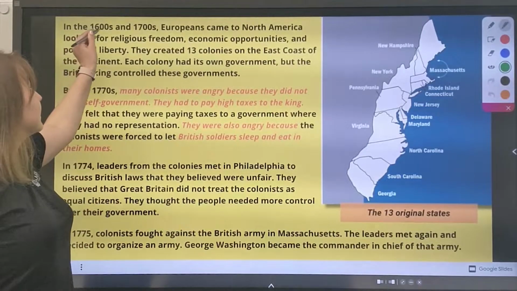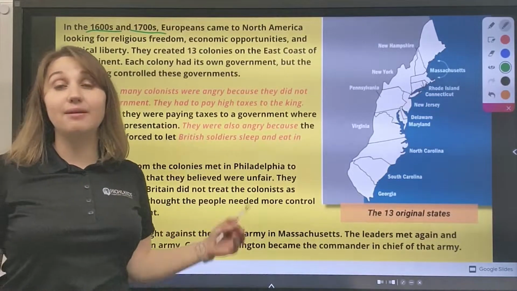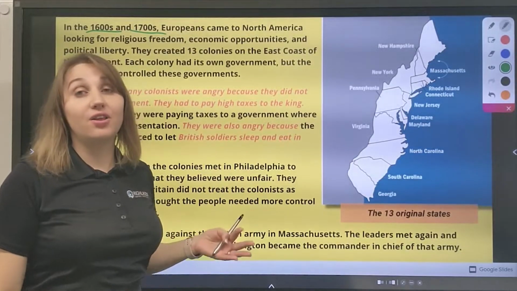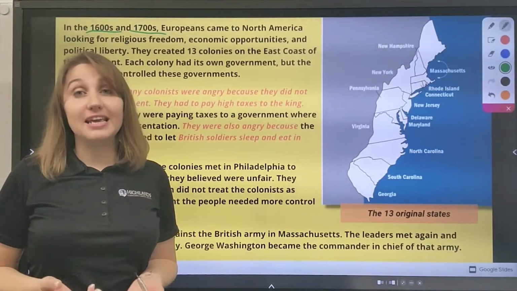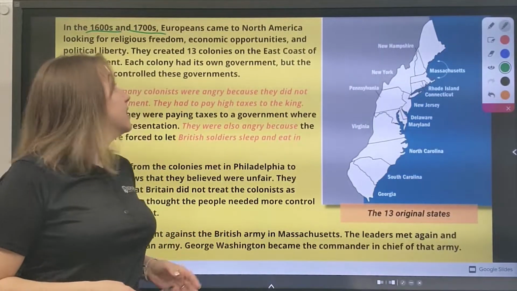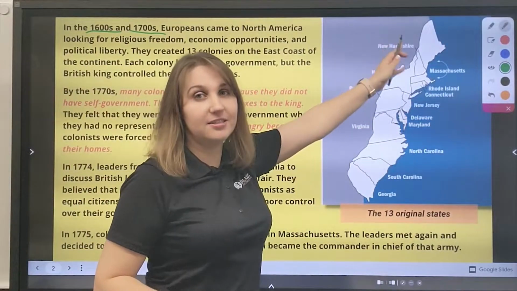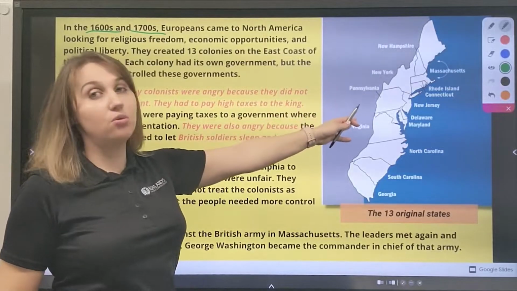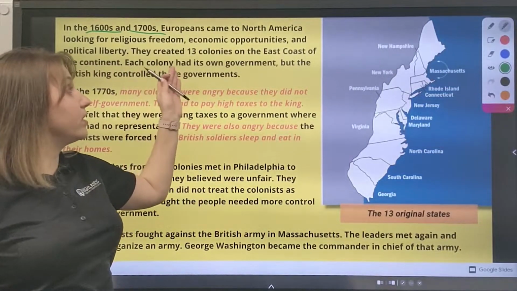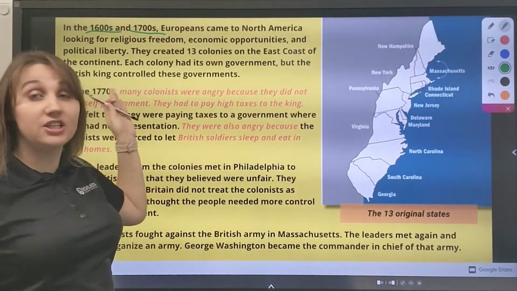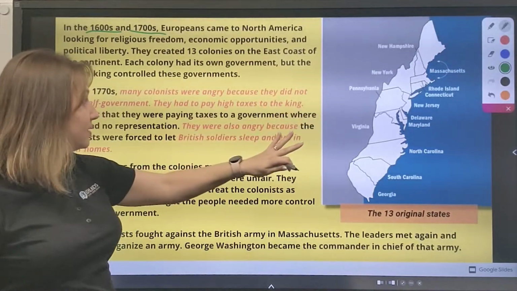In the 1600s and 1700s, Europeans came to North America looking for religious freedom, political liberty, and economic opportunities. So they created 13 colonies on the east coast of the United States. Each colony had its own government, but the British king controlled these governments.